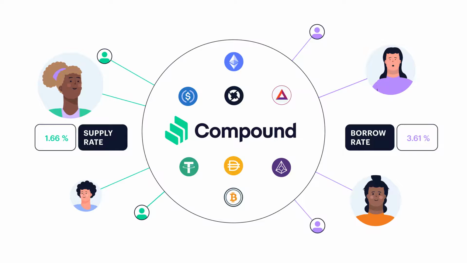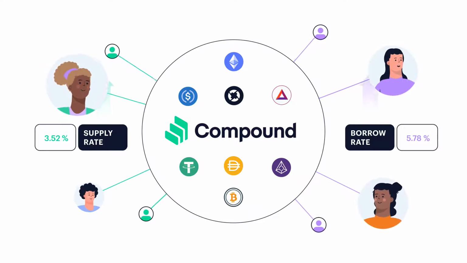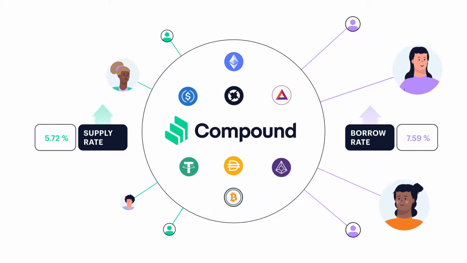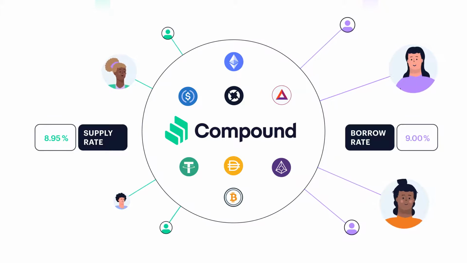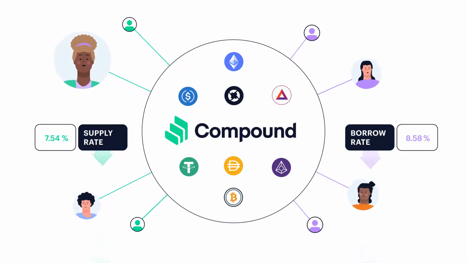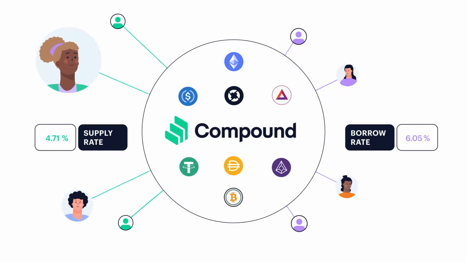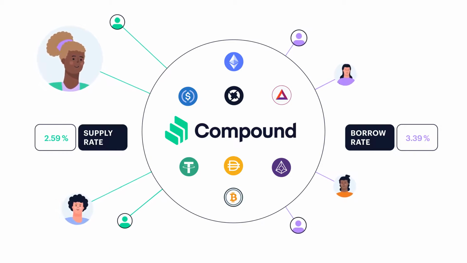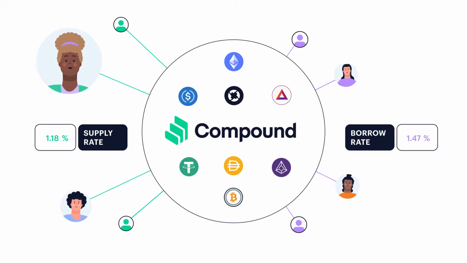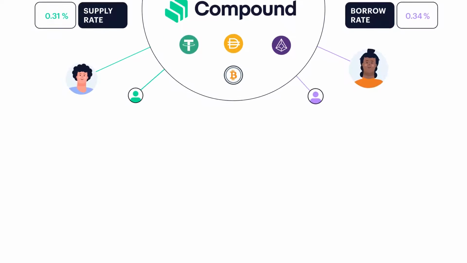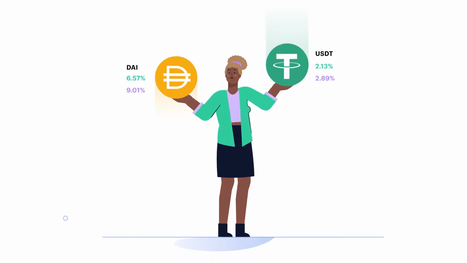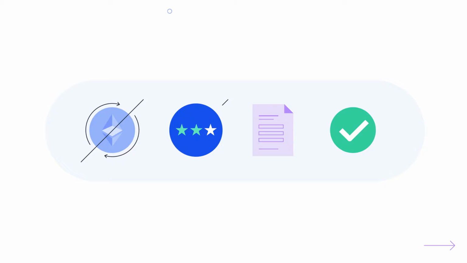Over time, markets with fewer suppliers and lots of borrowers will become more expensive to borrow from and more rewarding to supply to, while markets with lots of suppliers and fewer borrowers will become cheaper to borrow from and less rewarding to supply to. In essence, the more an asset is borrowed, the higher the interest rate will rise, and vice versa. With Compound, Maya can save time and borrow crypto instantly, without having to liquidate her other crypto assets, provide her credit score, fill out an application, or wait for an underwriter's decision.